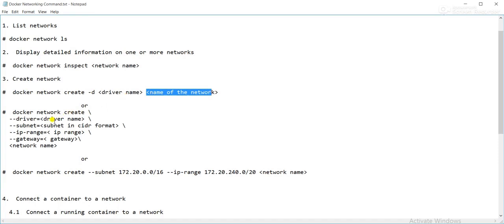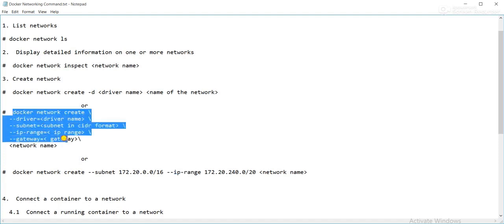Okay, the second way: in this case you can specify the subnet, IP range, gateway, and these are the things you can specify. So there are three ways, depending on your wish. If you want to specify some kind of IP range or subnet, then you can go with this option.